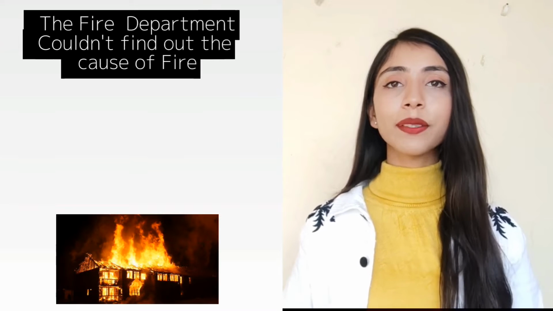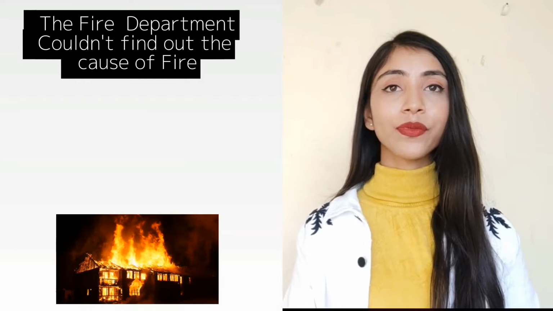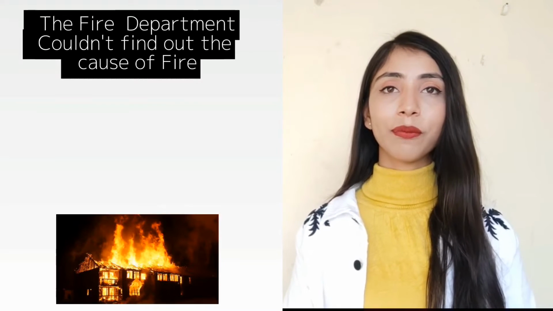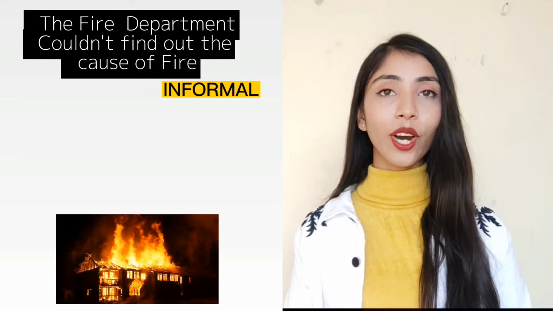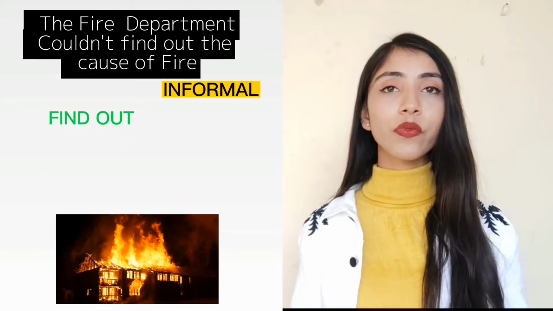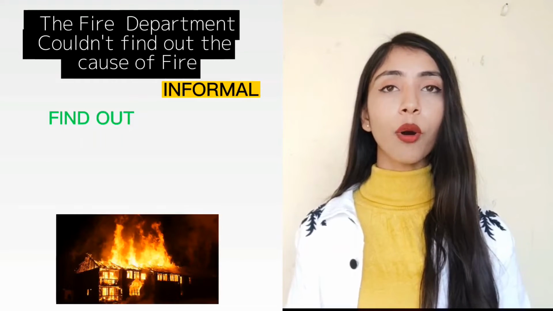Now look at this sentence. The fire department couldn't find out the cause of fire. Now is this sentence formal or informal? Right, it is informal because in this sentence we use find out and it is a phrasal verb. In general, phrasal verbs are used in informal English.